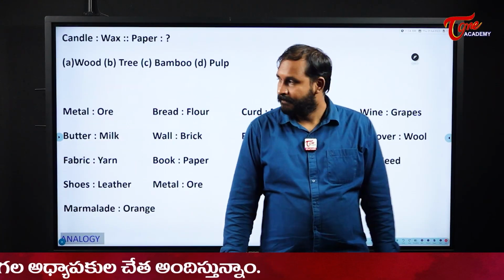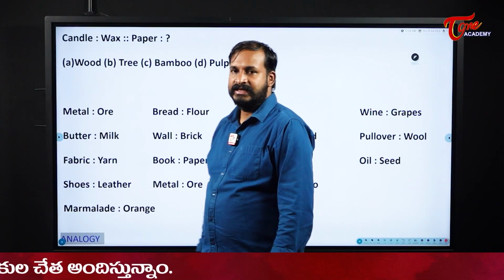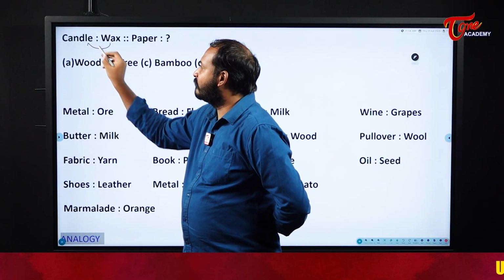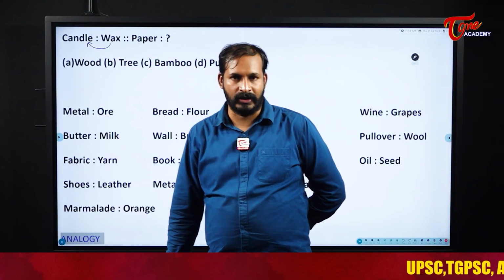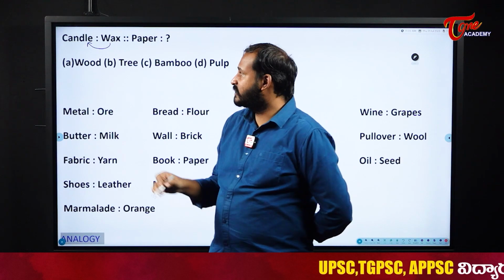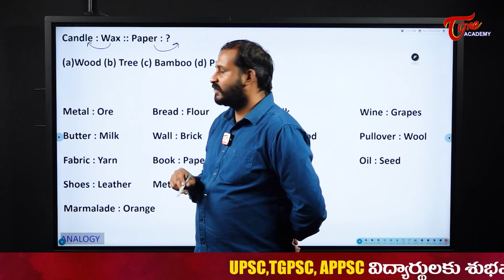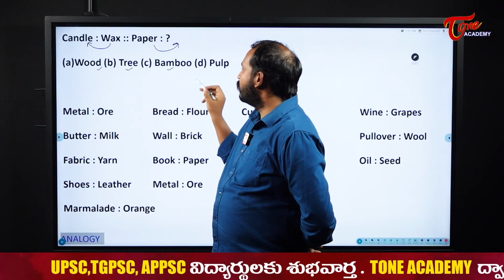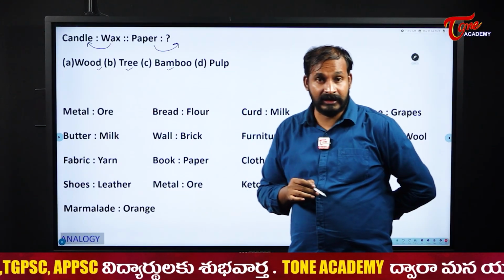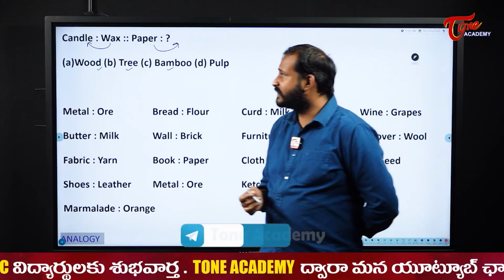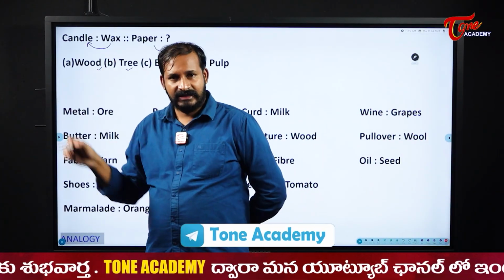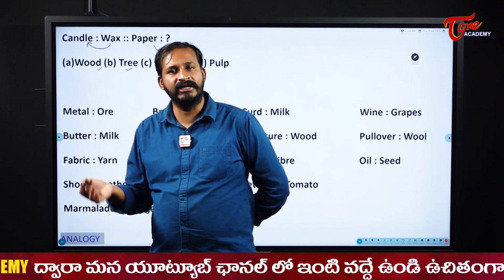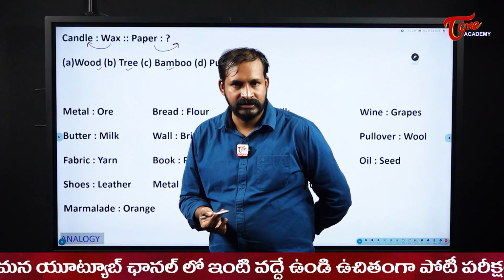Next one. Candle and wax. That means what? Candle is prepared with the help of what? Wax. That means the immediate byproduct. Now see, paper. Most students will think, sir, paper will come from wood, tree, bamboo. All the answers are correct, right? Now see here, students, candle, is the wax available directly? No. It should be collected from a tree or some other source, right?